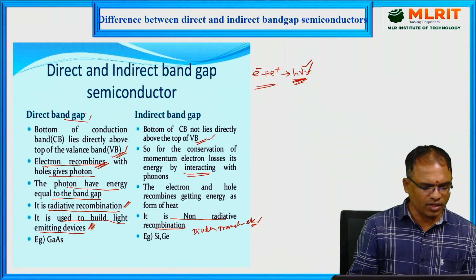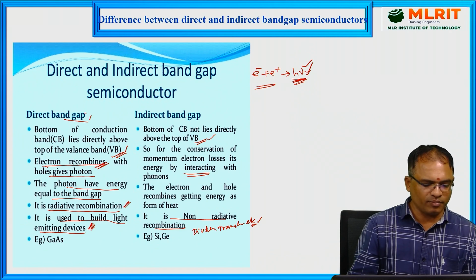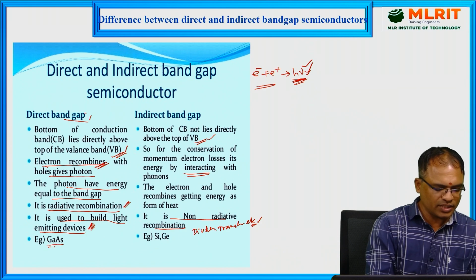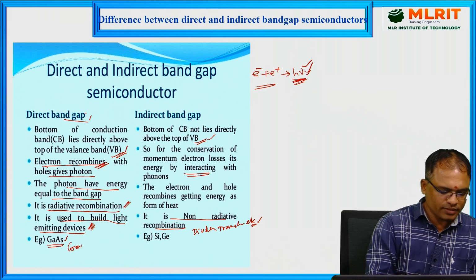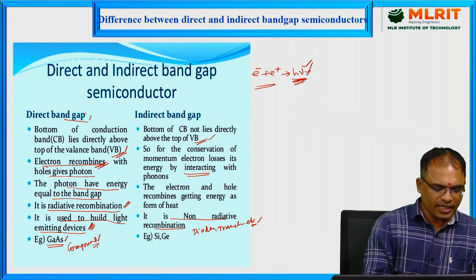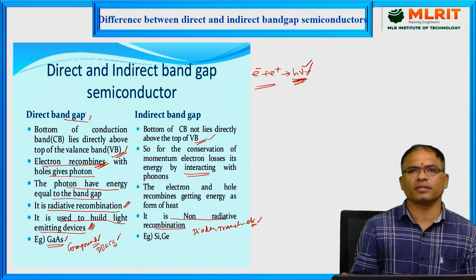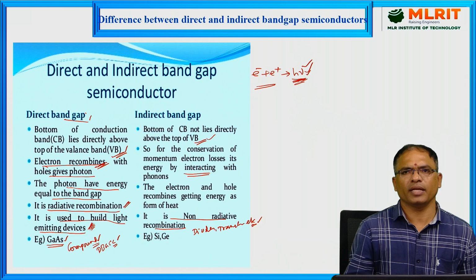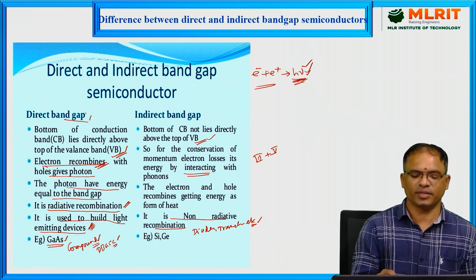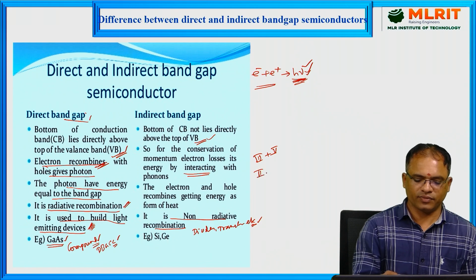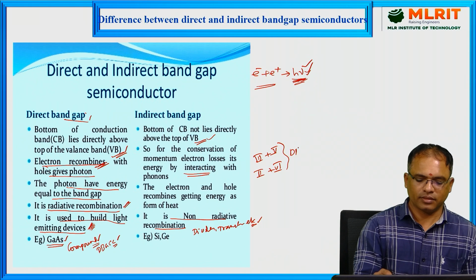Finally, coming to the applications, a direct bandgap semiconductor example is gallium arsenide. Almost all compound semiconductors are direct bandgap semiconductors. Compound semiconductors are formed simply by combining third group elements with fifth group elements, or even a combination of second and sixth group elements will give rise to direct bandgap semiconductors.